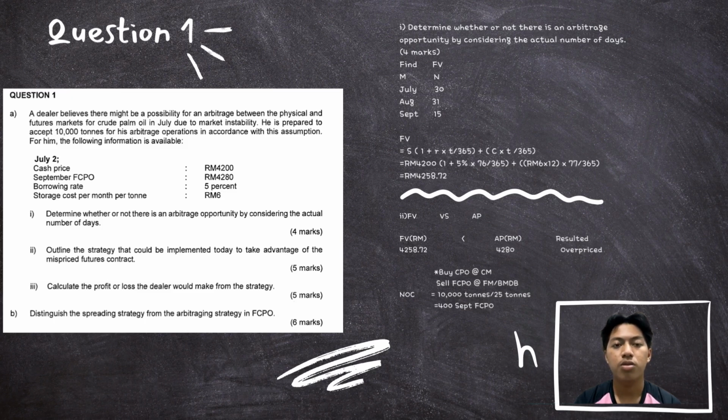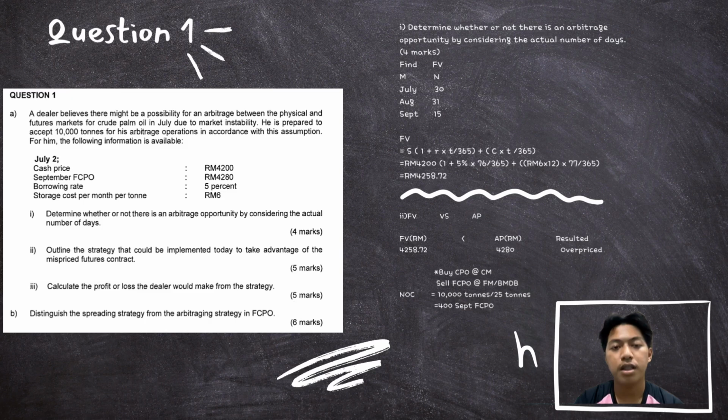So FV equals RM 4200 times (1 plus 5% times 77 over 365) plus RM 6 times 12 times 77 over 365. So FV I get RM 4250.72. FCPO price equals RM 4280.